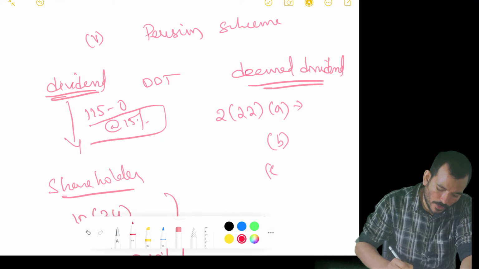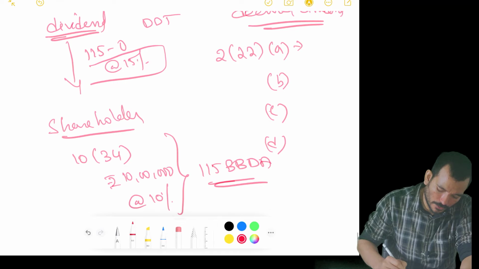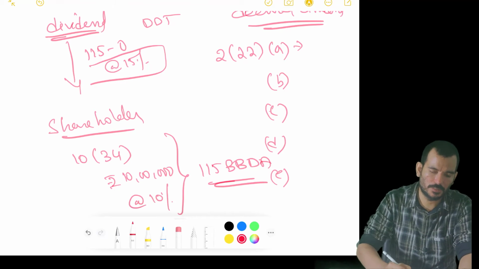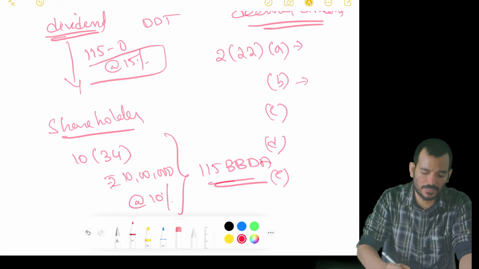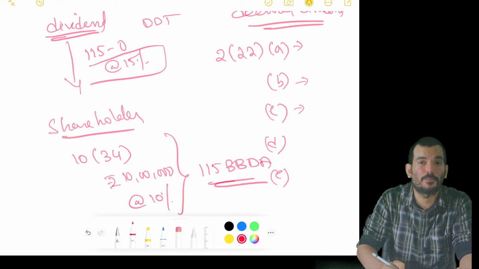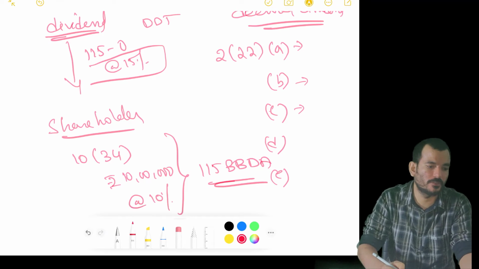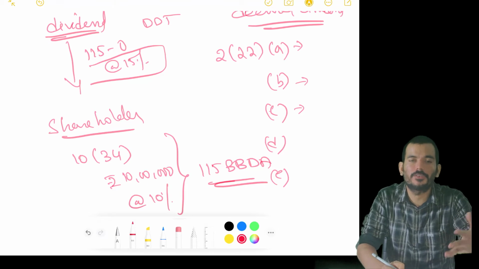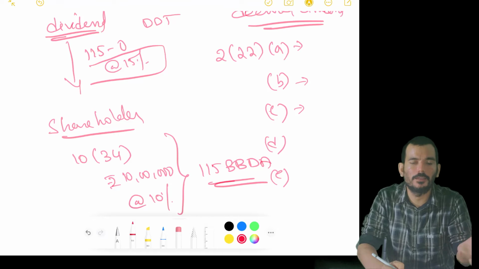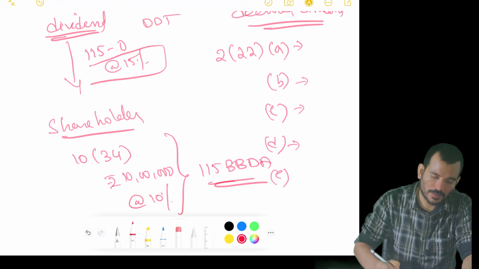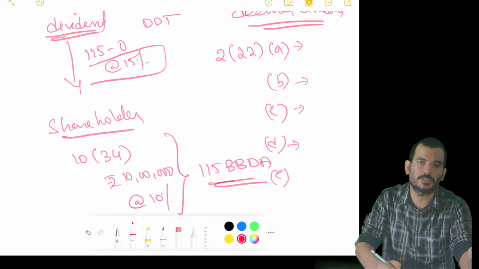Okay, again you have 2(22)(b), (c), (d) and (e). All these are similar concepts. This is instead of giving assets, here you will be giving debenture stock, something like that. 2(22)(c) is company going into liquidation. When the company goes into liquidation, when there is a huge profit in their reserves, instead of calling it a dividend, they simply say that we are distributing the assets and we are liquidating the company. So there is an element of dividend in the assets also. And this is a capital reduction. Like your face value is 10 rupees, I am reducing it to 8 rupees.